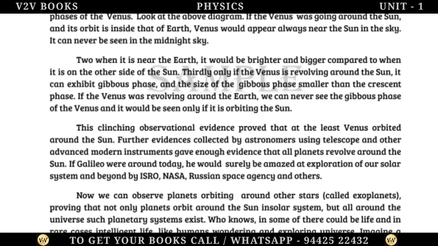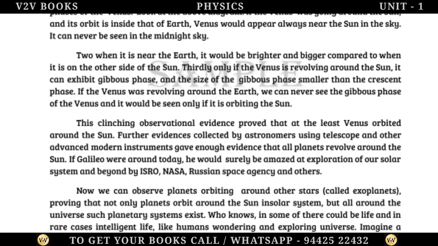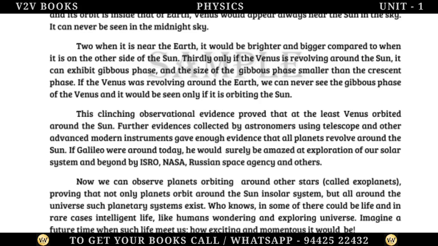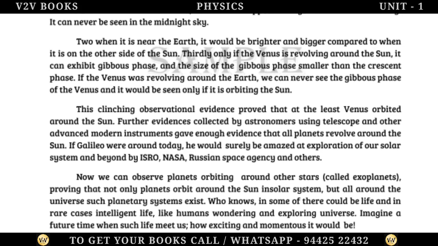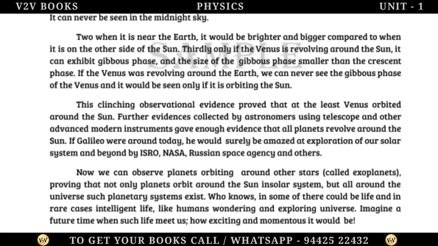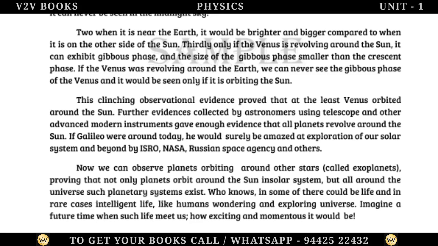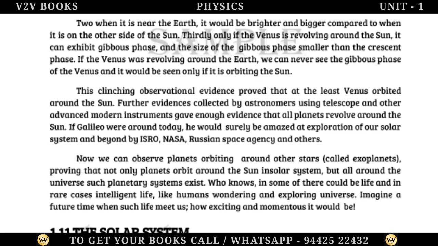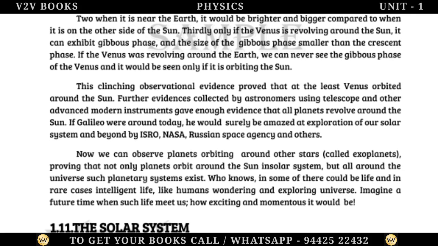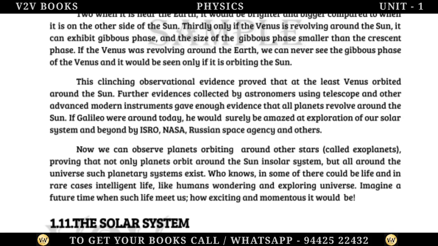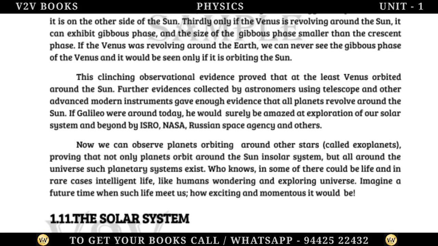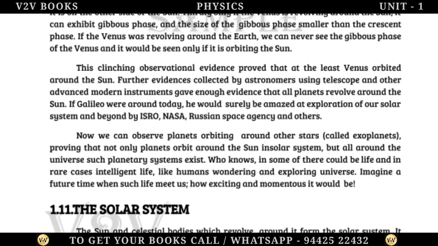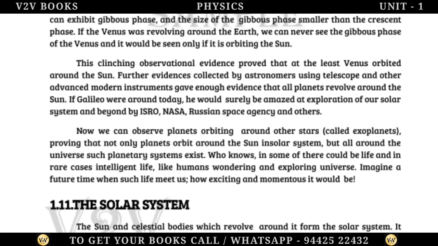Further evidence collected by astronomers using telescopes and other advanced modern instruments gave enough evidence that all planets revolve around the Sun. If Galileo were around today, he would surely be amazed at the exploration of our solar system and beyond by ISRO, NASA, the Russian Space Agency and others. Now we can observe planets orbiting around other stars, called exoplanets, proving that not only planets orbit around the Sun in our solar system, but all around the universe such planetary systems exist.